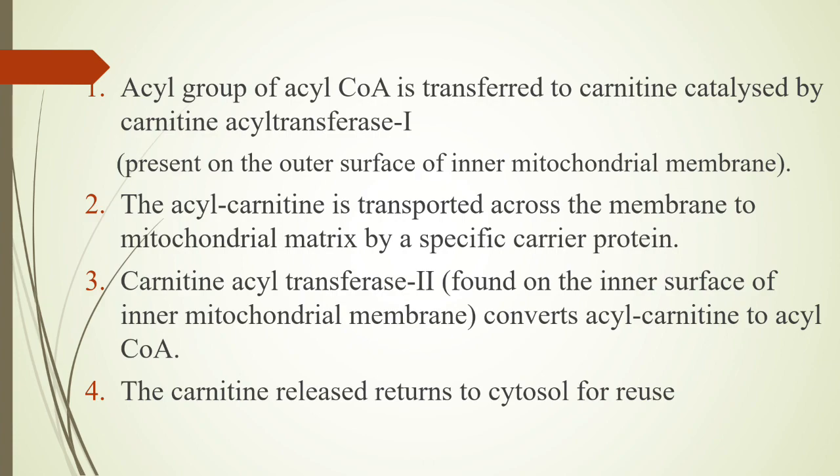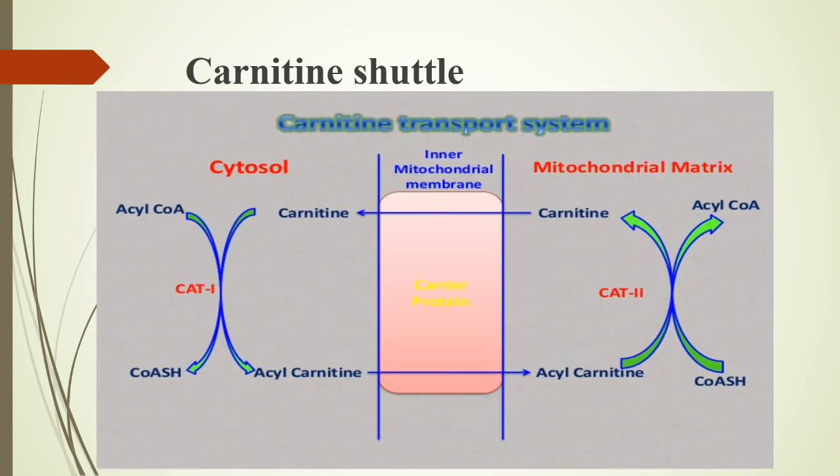Then carnitine acyl transferase 2, present on the inner mitochondrial membrane, converts acyl carnitine to acyl CoA. So acyl CoA is regenerated in the mitochondria. Then the carnitine released returns to the cytosol for reuse. If they ask, just write this; it is enough. This is the carnitine shuttle pathway.